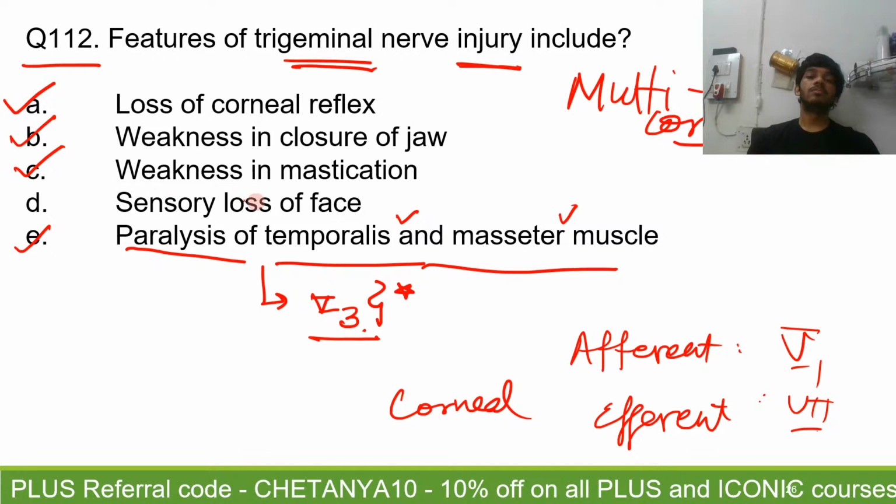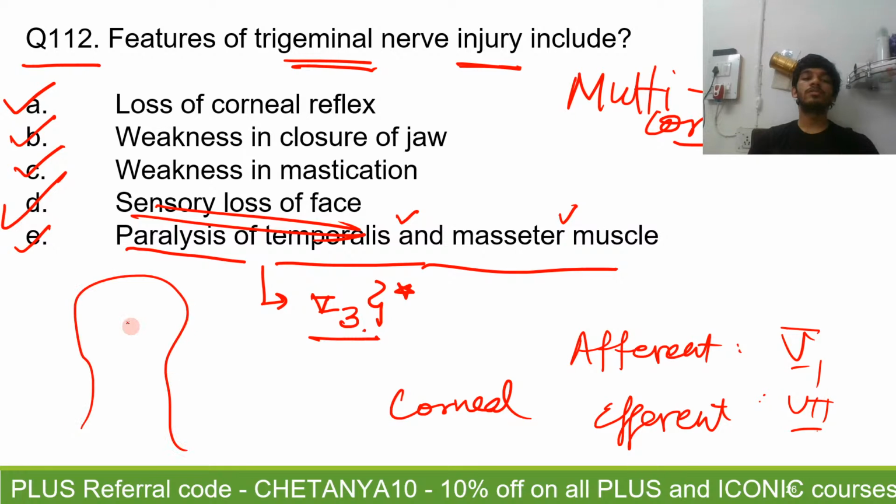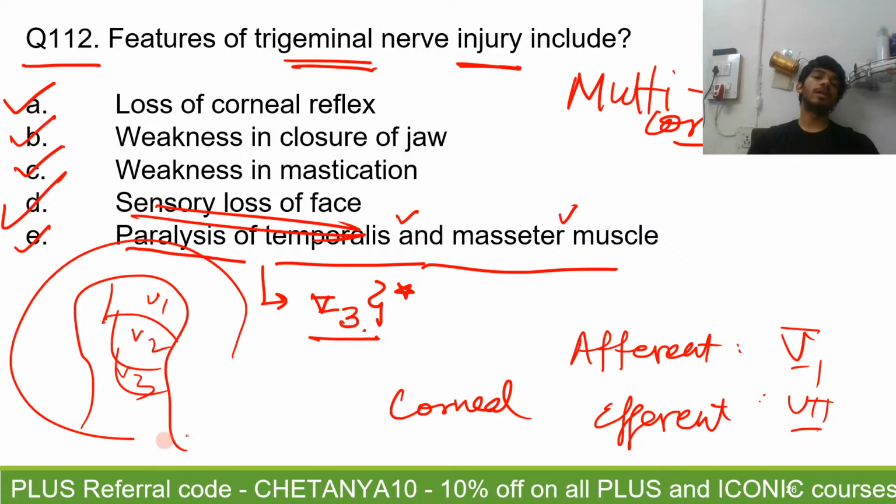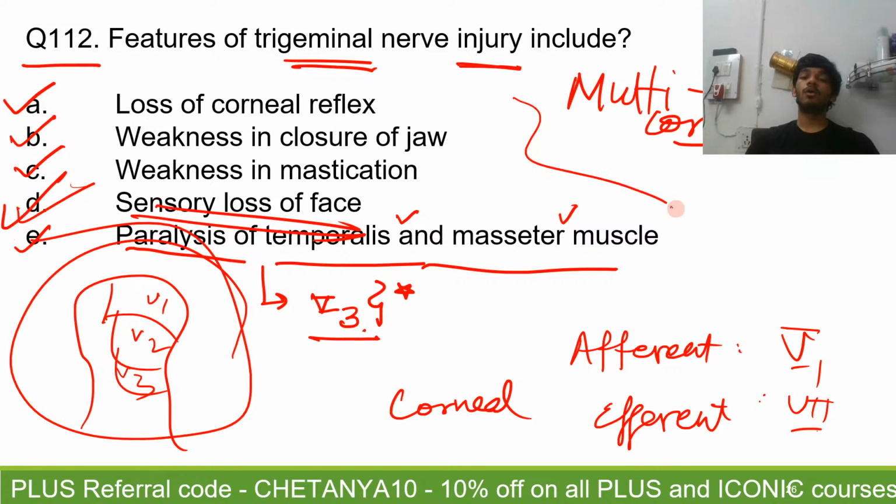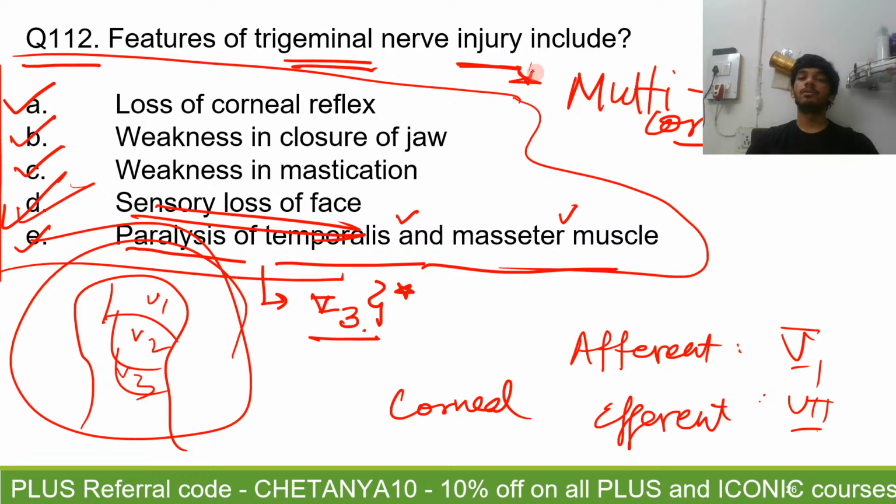Then sensory loss of face is what you are missing. Sensory loss of face will also be there because you know about this nerve supply: the upper part is through V1, then this part is through V2, and then you have some part with the mandibular division of the trigeminal. Because of this cutaneous distribution, you will also have sensory loss of face. All of this you can write in your subjective answer as features of trigeminal nerve injury. Question number 112.